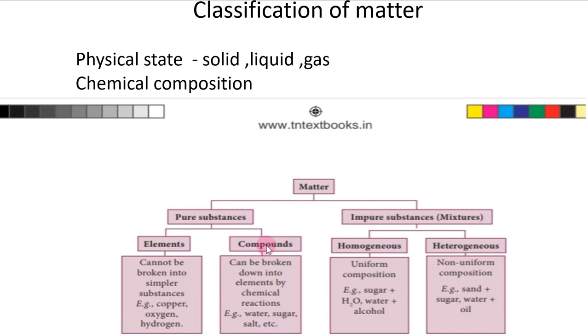These compounds can be broken down into elements by chemical reaction. Examples are water, sugar, salt, etc. These are things we can break down using chemical reactions.